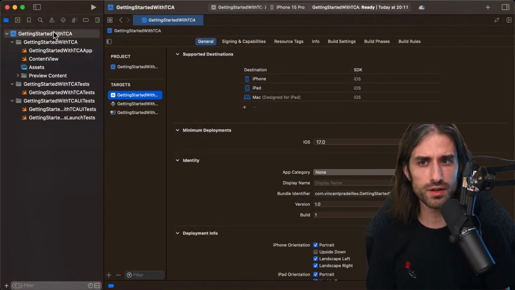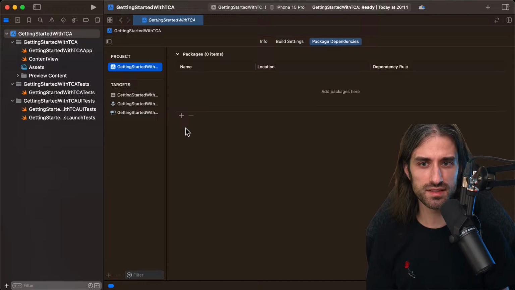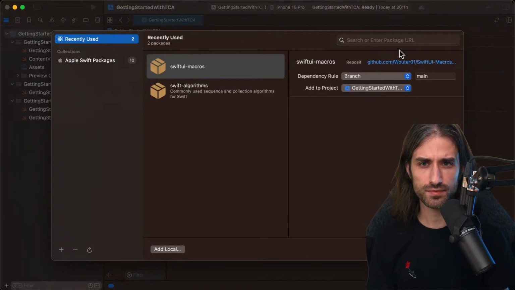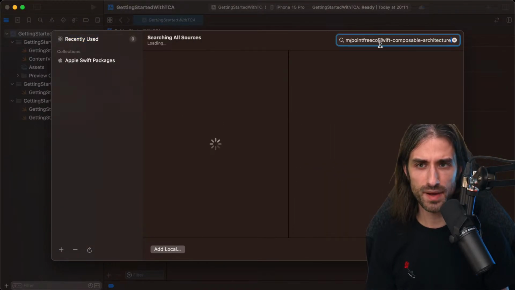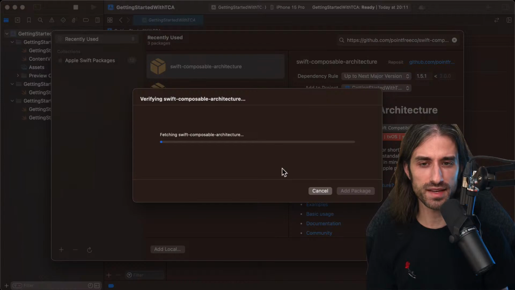Then in Xcode, I click on my project. I select my project here. I go into package dependencies. I click on plus. I'm going to paste the URL of the GitHub repo. So you can see I have Swift composable architecture, and I'm going to do add package.